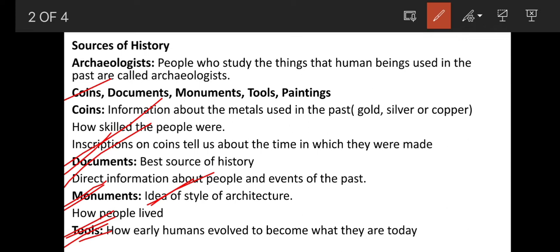From those tools we get to know how early humans changed, evolved, to become what they are today. So tools give us information about how early humans evolved to become what they are today.